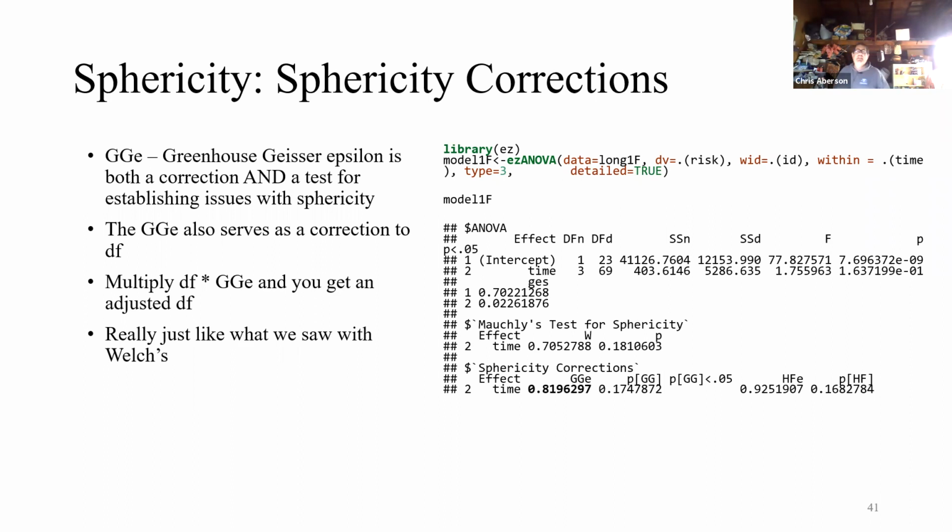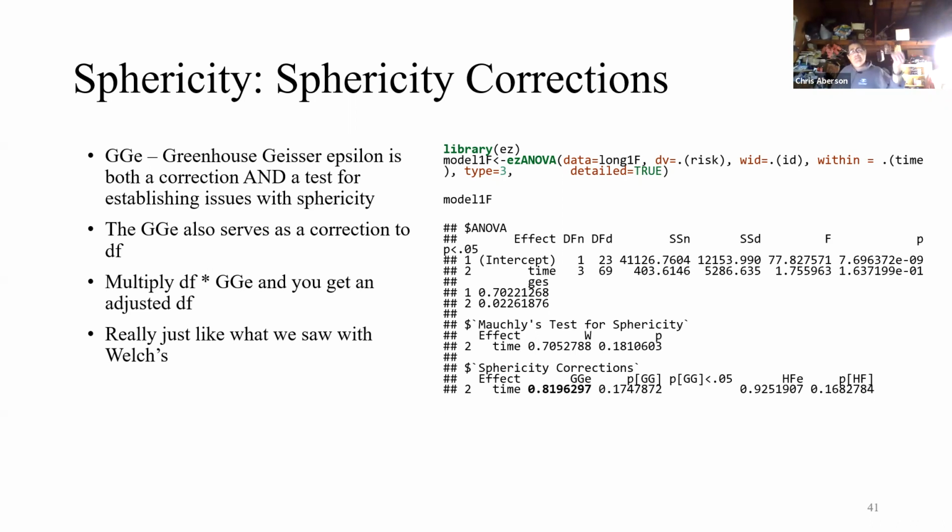All right, the sphericity correction, just to show you how these work. All these are doing is giving a multiplier for the degrees of freedom. So if I take my degrees of freedom of 23 and multiply it by the Greenhouse-Geisser epsilon, and then do the same for my test of time, that's going to give me those reduced degrees of freedom, much like we see with the Welch's test. So that's where that's coming from. With Welch's, it's a formula for doing that. Here, we just have this sphericity correction.